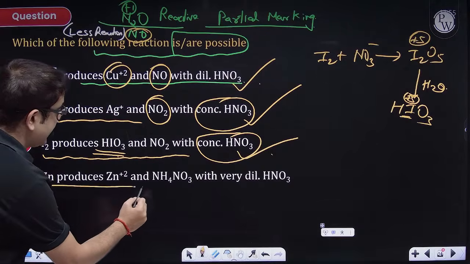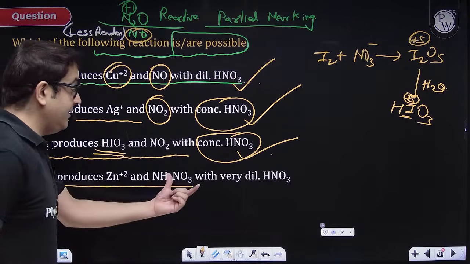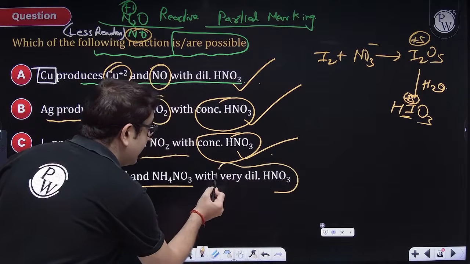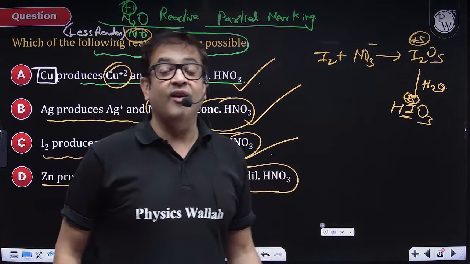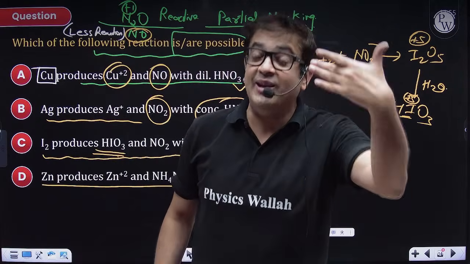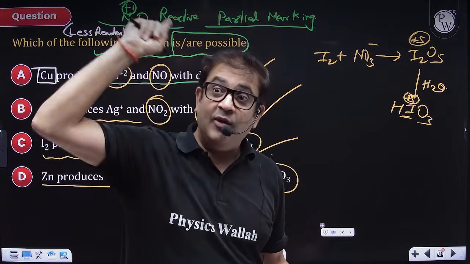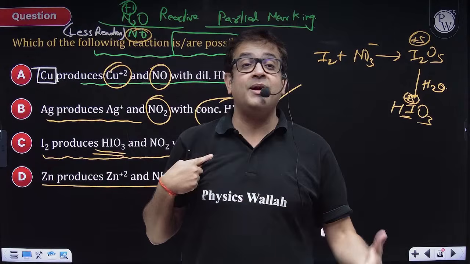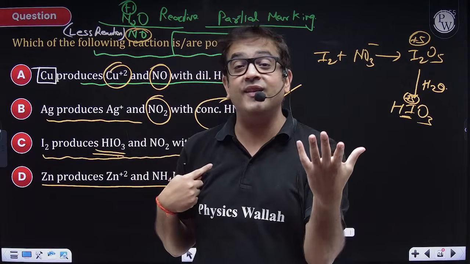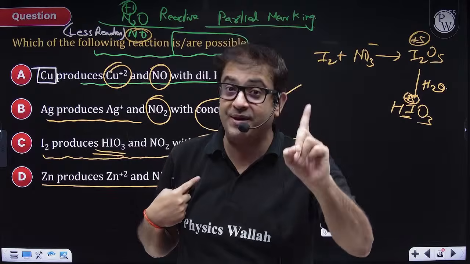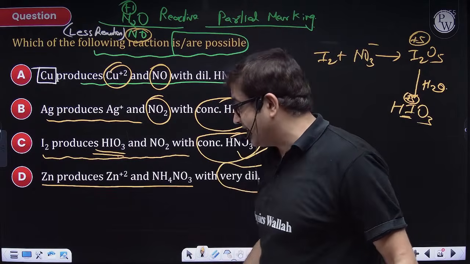Zinc produces Zn+2 and because now they are not using concentrated or dilute, they are using very dilute. So again sir, HNO3 is an oxidizing agent. It will oxidize others and reduce itself, but in what form depends upon the condition, the temperature, the pressure and the concentration of nitric acid.